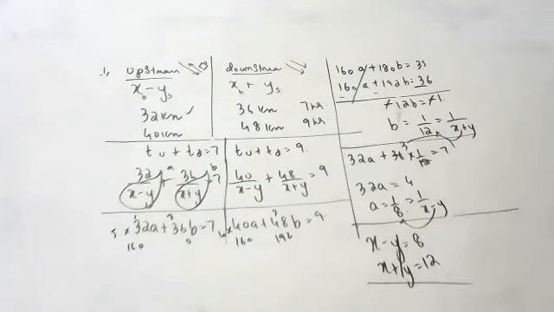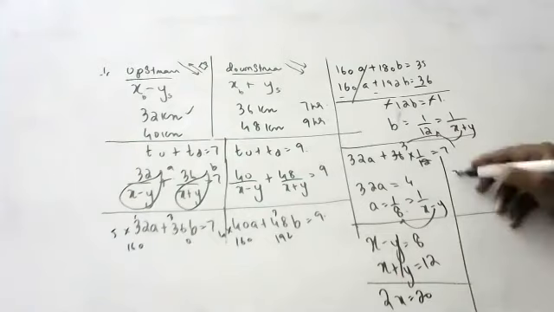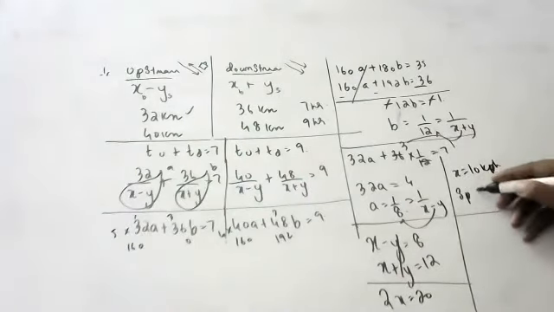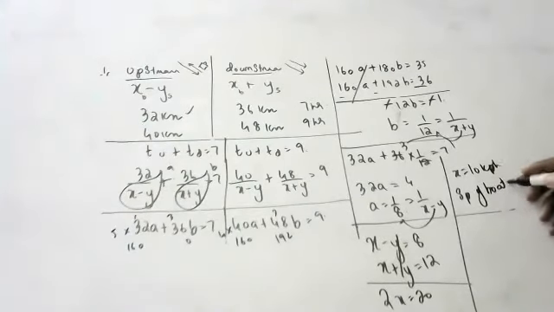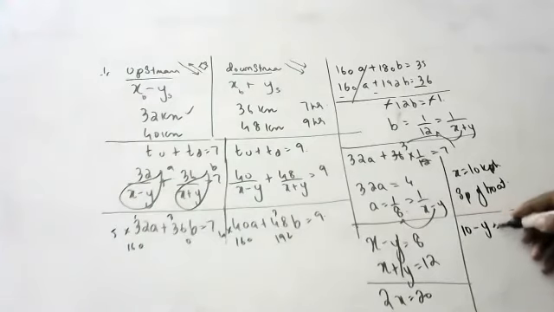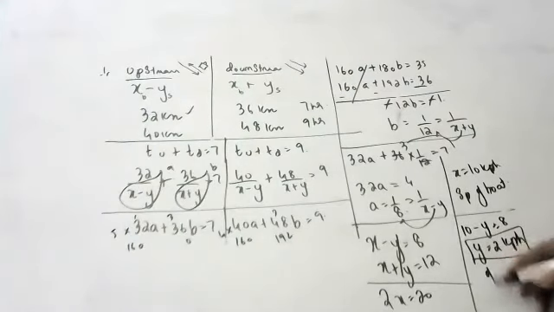Plus y and minus y cancel, children. So 2x is equal to 20. If 2x is equal to 20, x is equal to 10 kmph, the speed of the boat. Okay, now substitute, children. So 10 minus y is equal to 8. y is equal to 2 kmph, the speed of the water. I mean, it's stream or water.